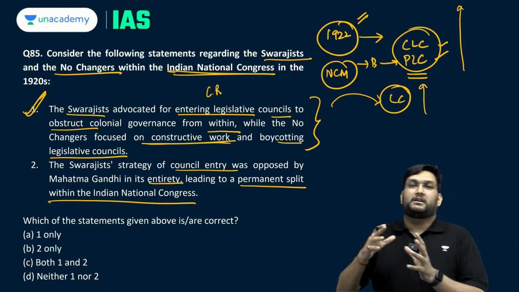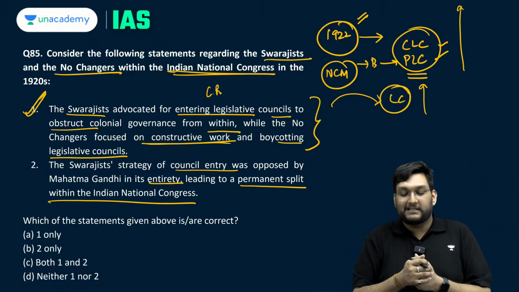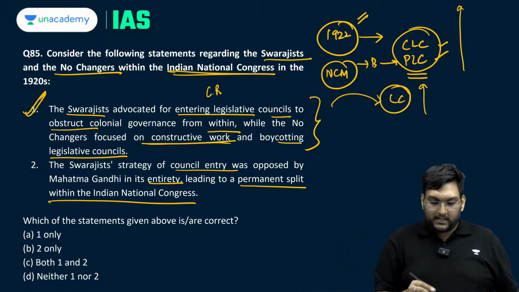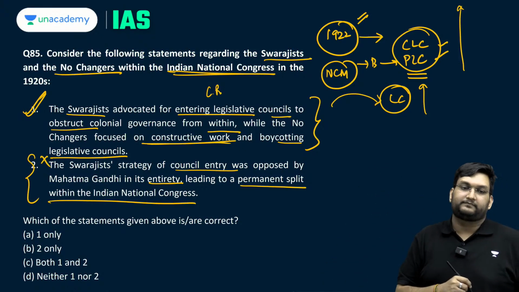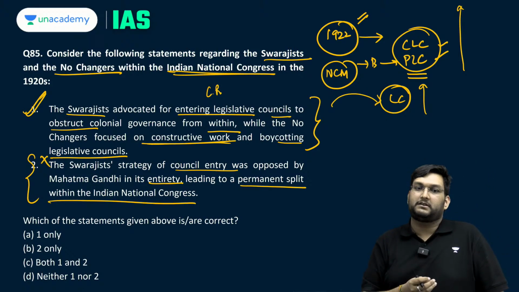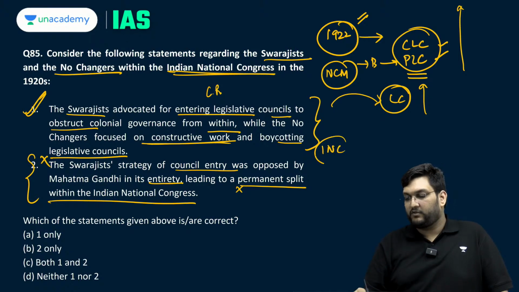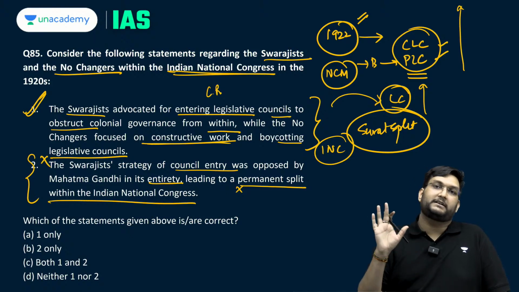On the other hand, the leaders who were supporting Gandhi's call for constructive work are called no changers. However, this statement is incorrect. It's a very easy question, because there was no permanence. There has only been one split in the INC, which is the Surat split. Other than that, there has been no split in the INC.